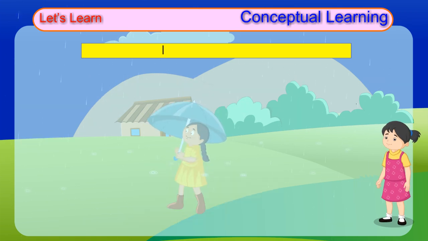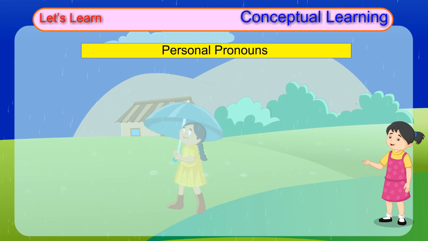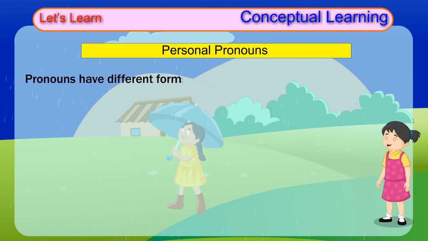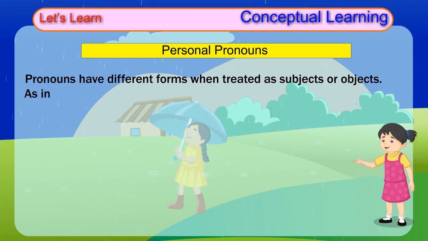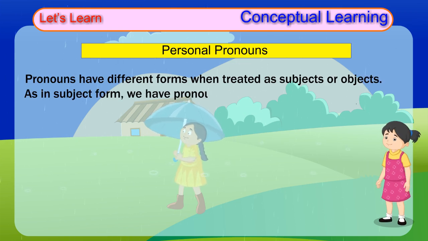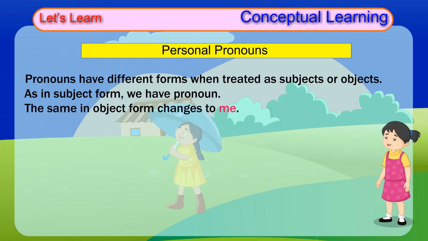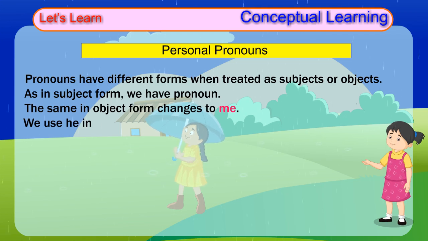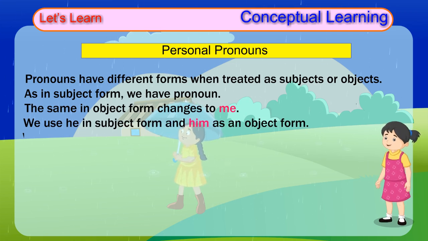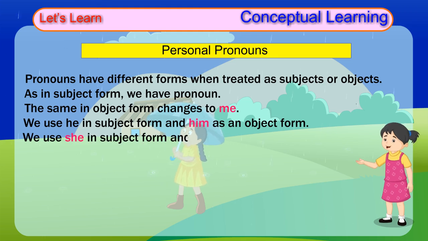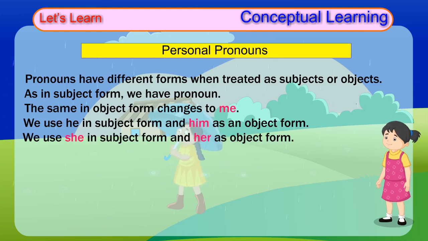Personal pronouns. Pronouns have different forms when treated as subjects or objects. As in subject form, we have the pronoun I. The same in object form changes to me. We use he in subject form and him as an object form. We use she in subject form and her as object form.